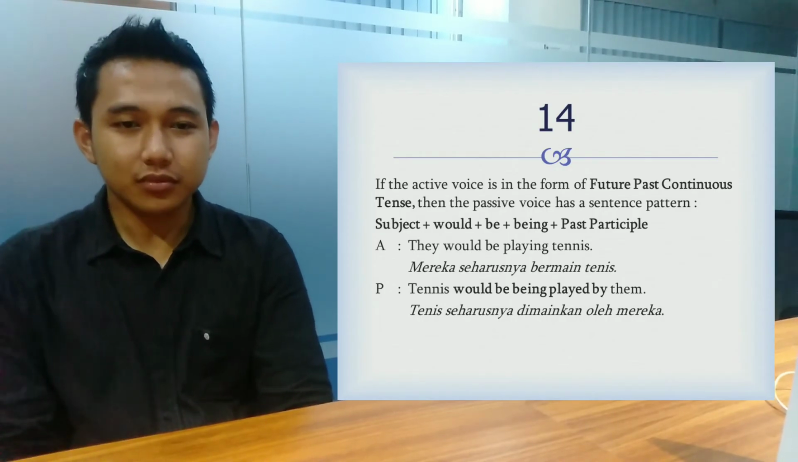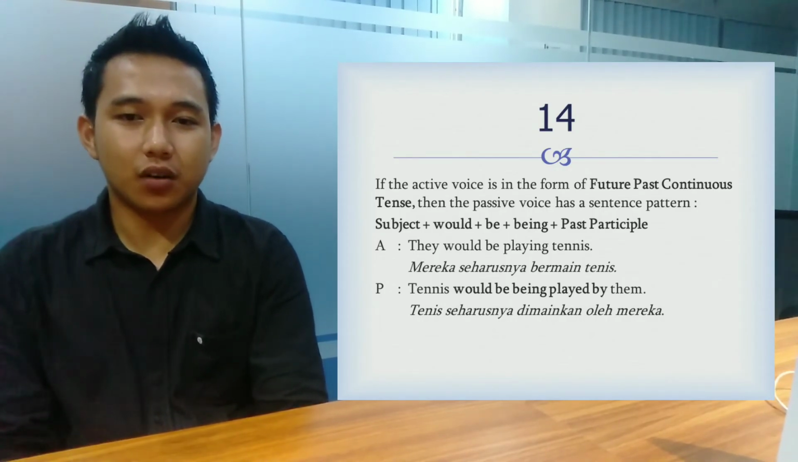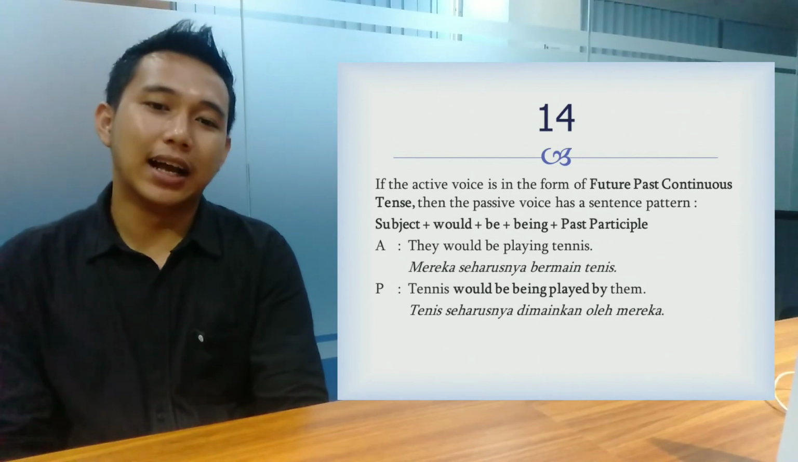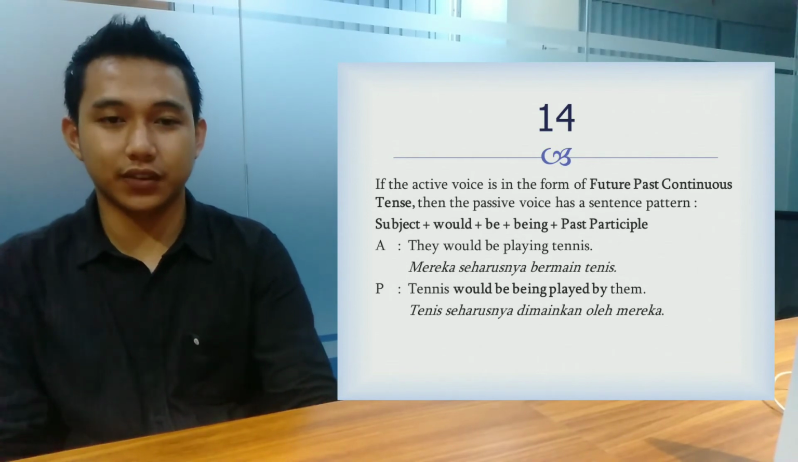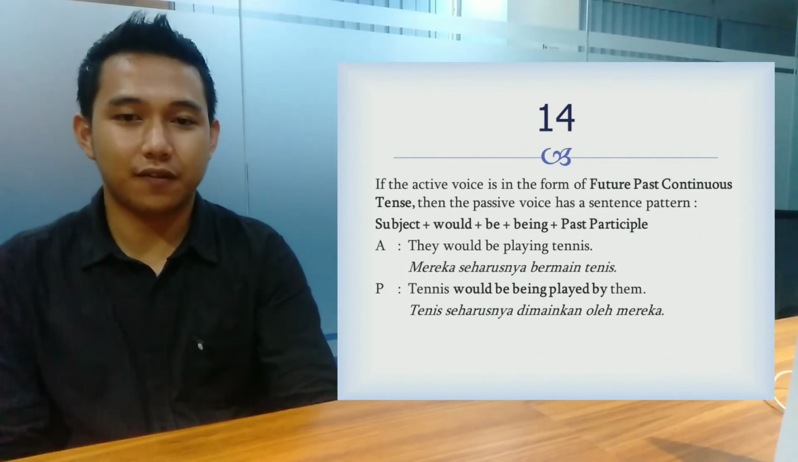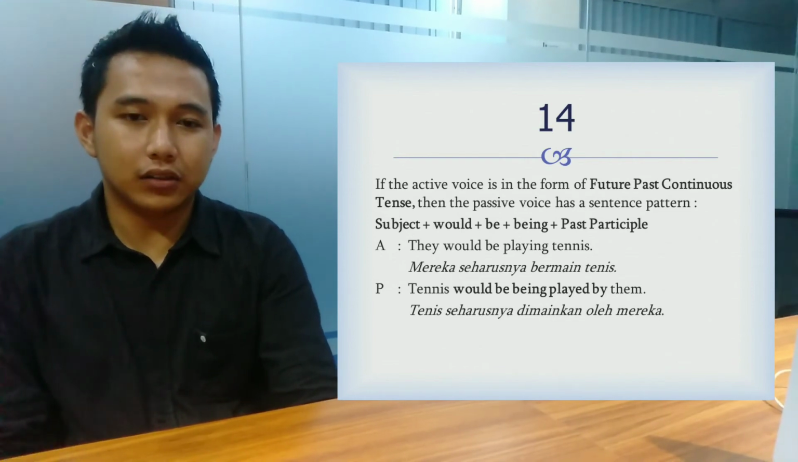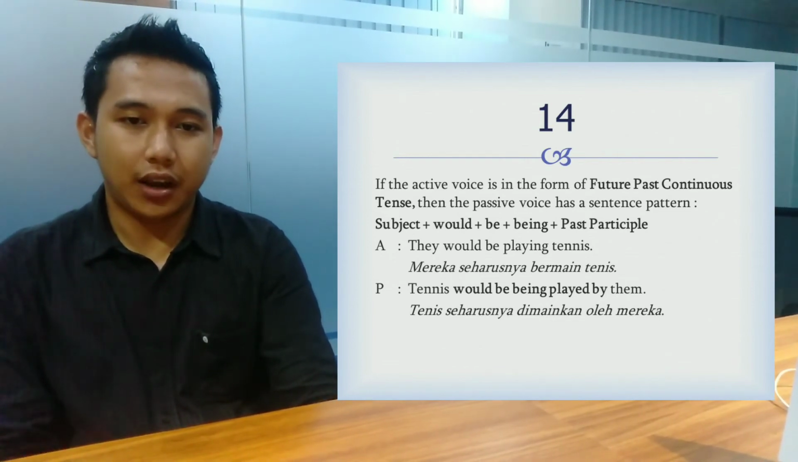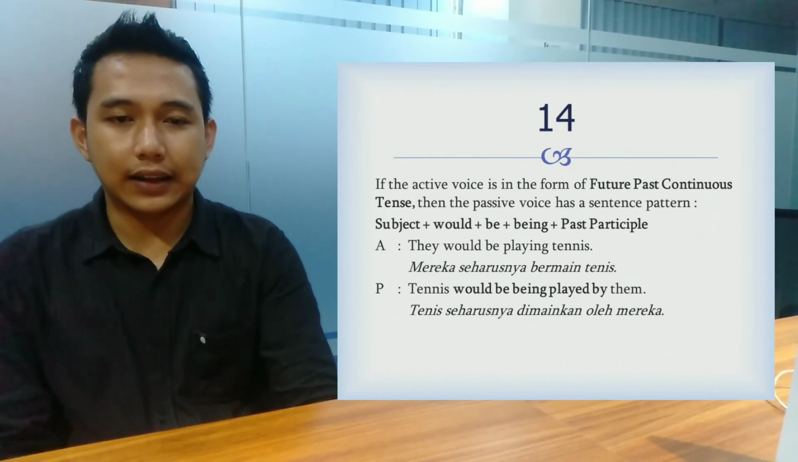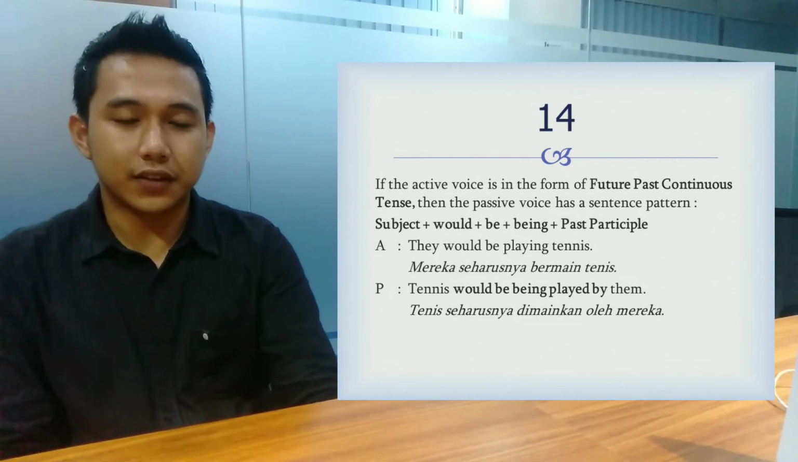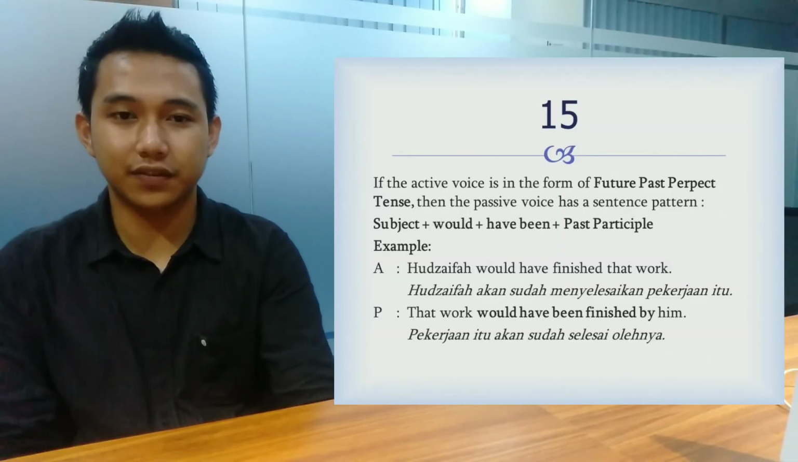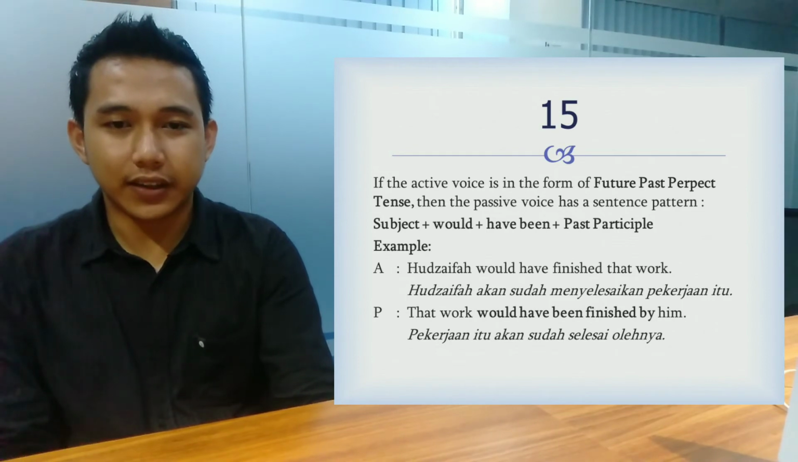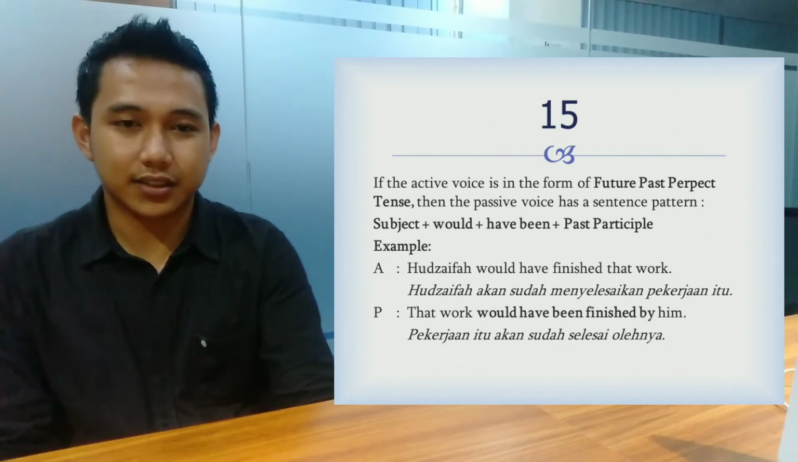Okay, next, 14. If the active voice is in the form of future past continuous tense, then the passive voice has the sentence pattern: subject plus would plus be plus being plus past participle. For example, active voice: They would be playing tennis, and then the passive voice: Tennis would be being played by them.